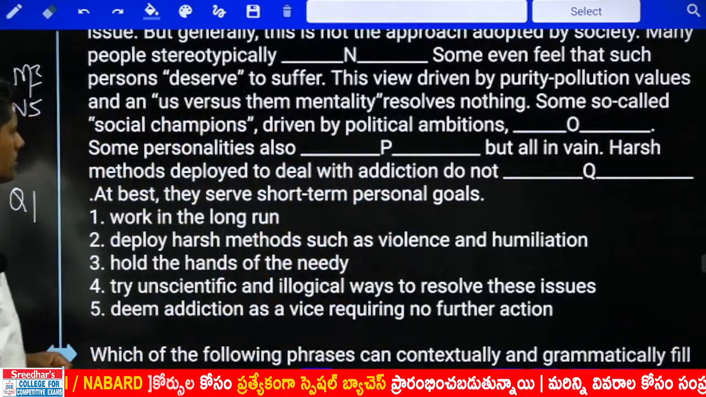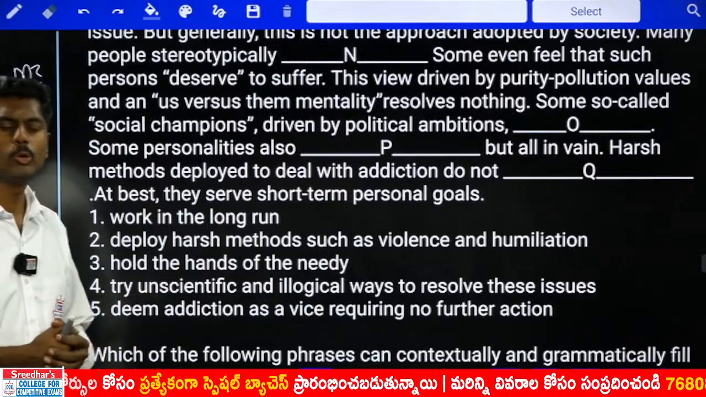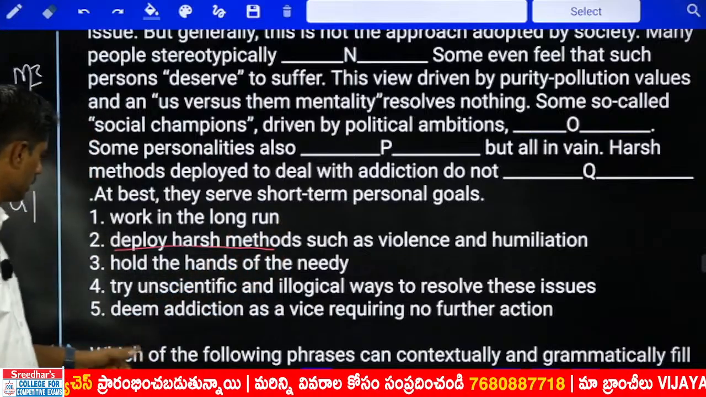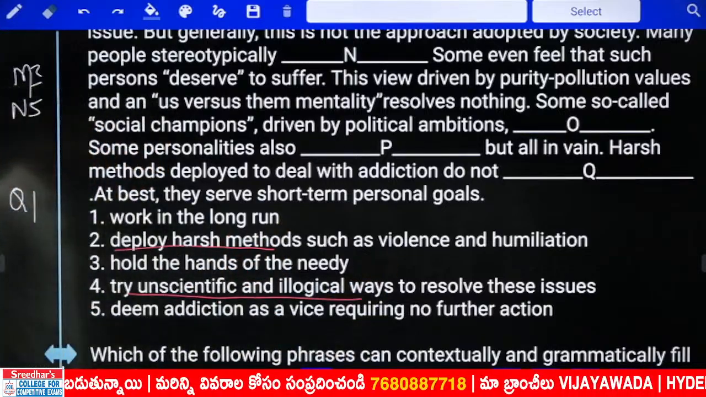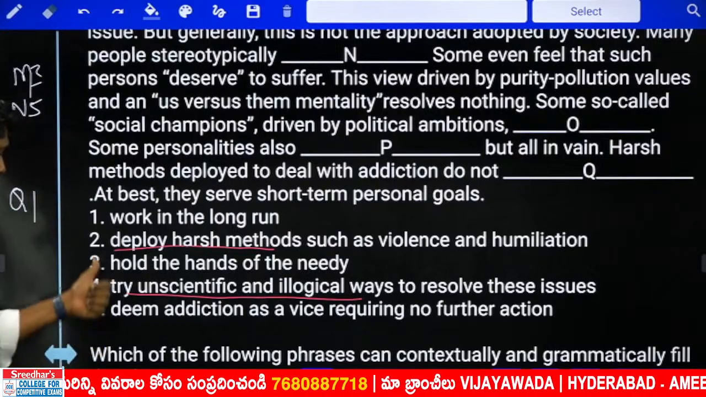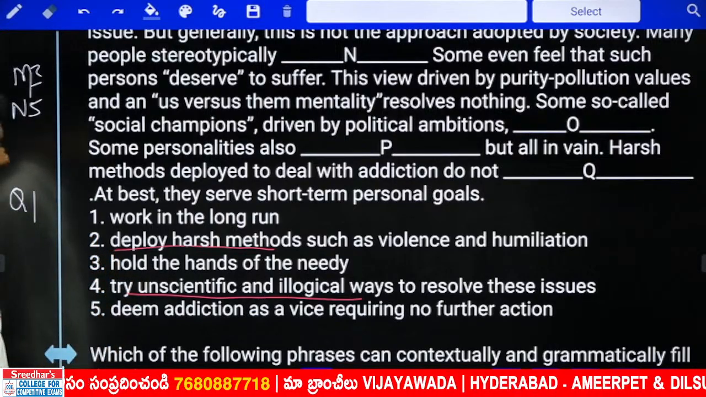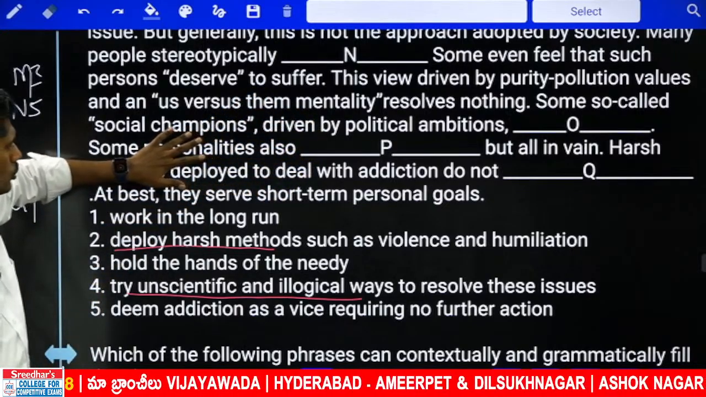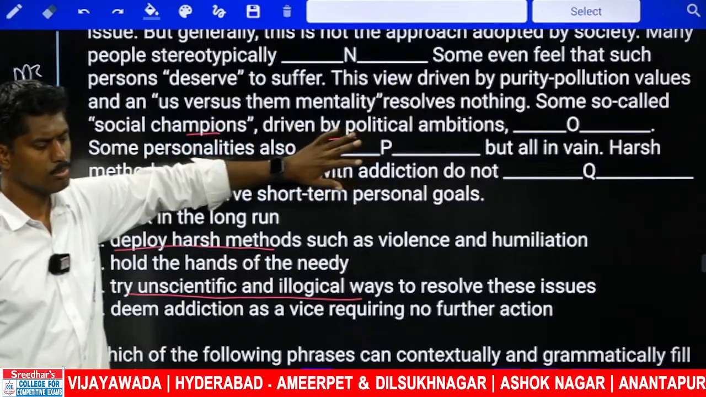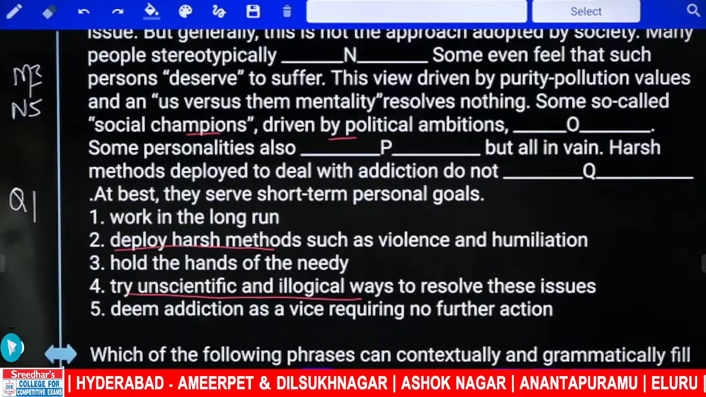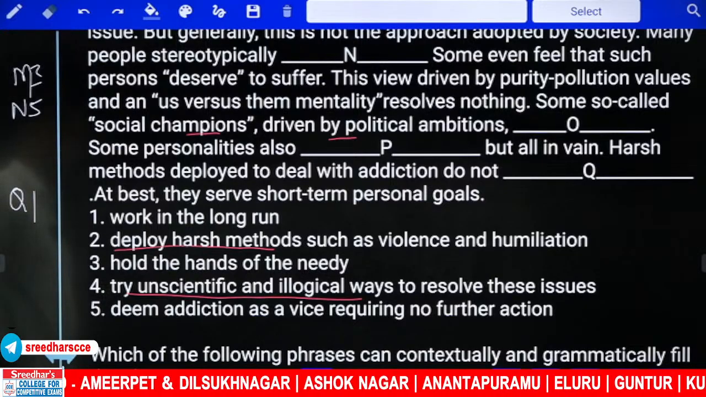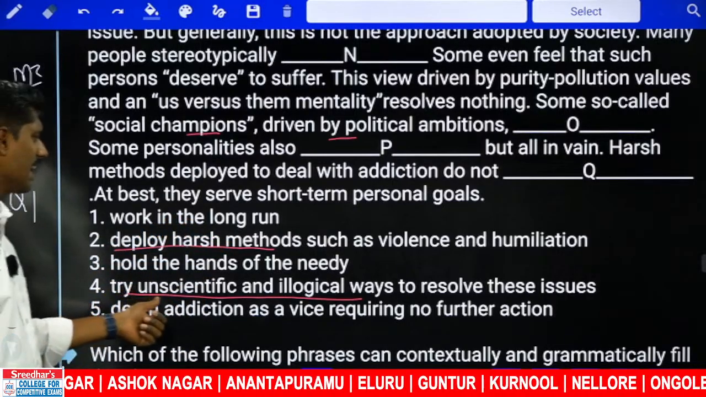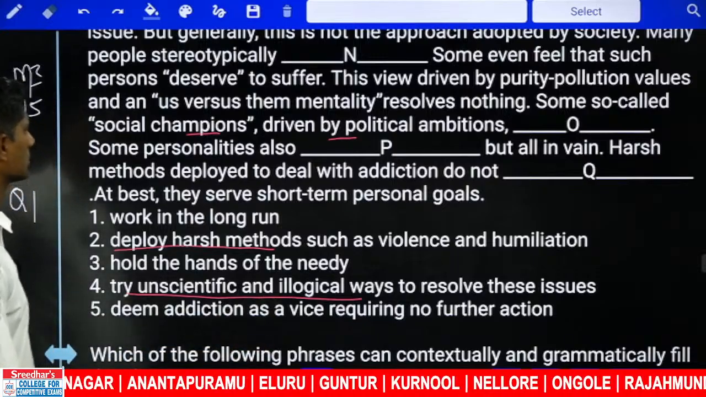Some so-called social champions driven by political ambitions. What do they do? The people who have political ambitions, what do they do? They deploy harsh methods such as violence and humiliation, or they try unscientific, illogical ways to resolve this. So should I keep 2 or 4? What should I do? If you look at O, some so-called social champions driven by political ambitions. What are they doing? They have political ambitions. They deploy harsh methods. Yes, politicians, they may employ, or they try unscientific, illogical ways. No, let me check next.